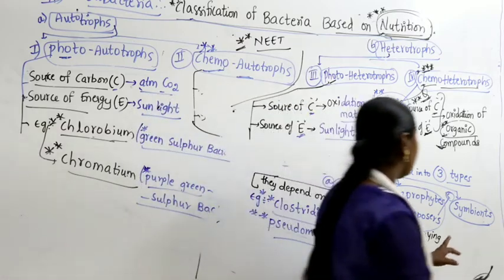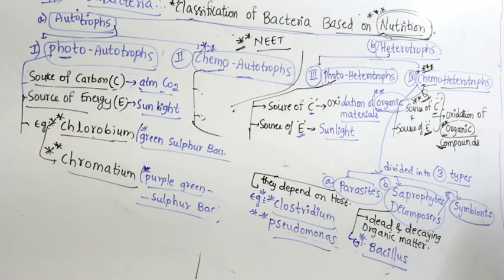Similarly, coming to the third category, symbionts. Symbionts are mutually benefited. They take food and in return they provide shelter, or here they get shelter from the plant, and in return they supply nitrogen. The organisms which are mutually benefited are called symbionts. Our familiar example is Rhizobium.